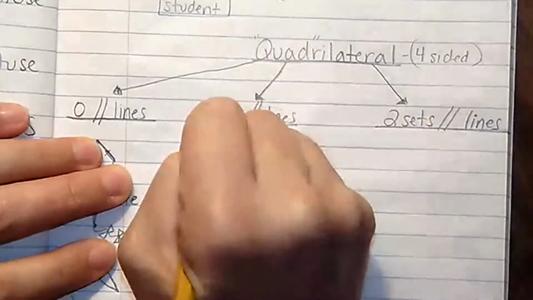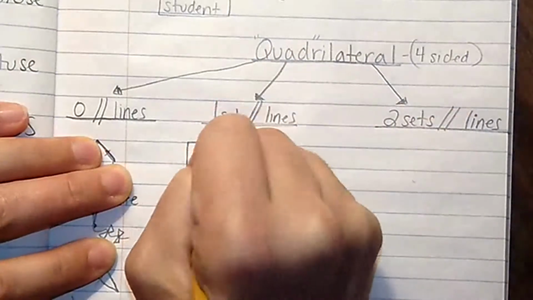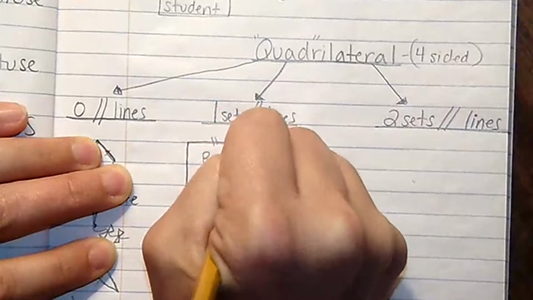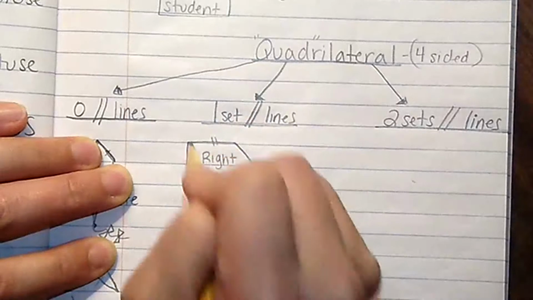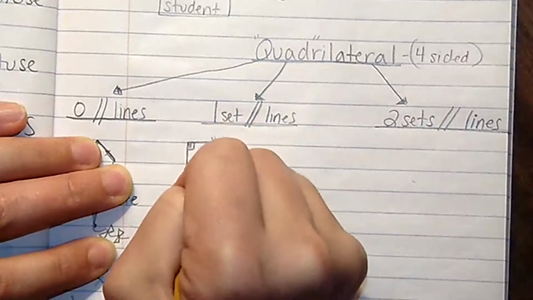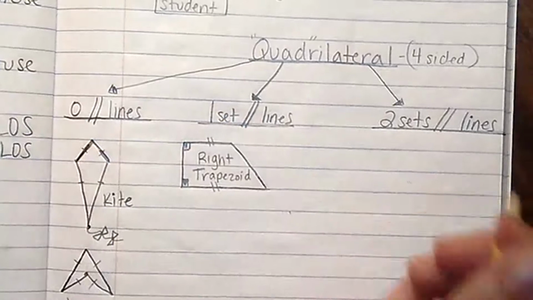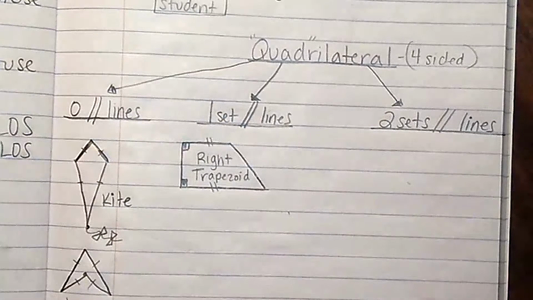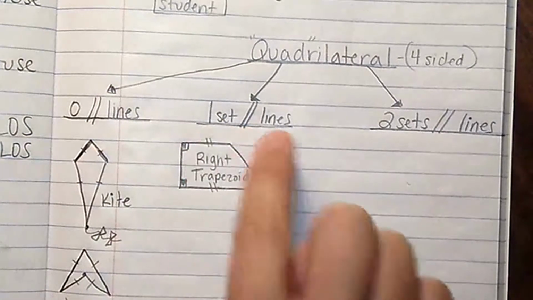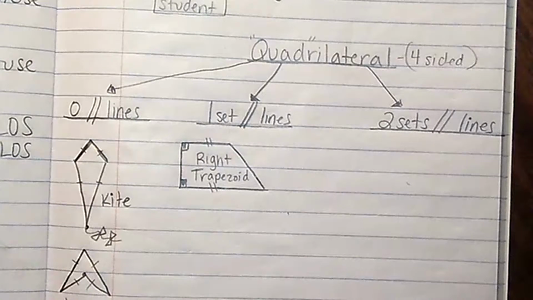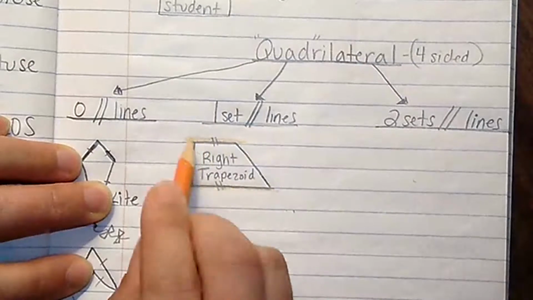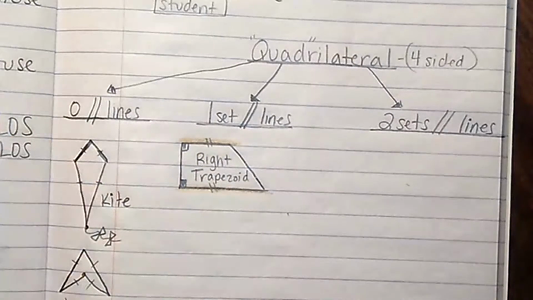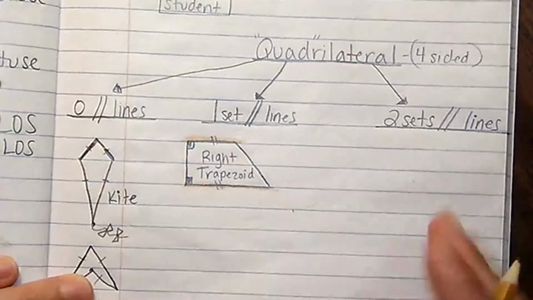This shape is called a right trapezoid. We call it a right trapezoid because it has right angles. Here's a right angle, and there's a right angle. Right angles measure exactly 90 degrees. So sure, this is one kind of trapezoid that has one set of parallel lines. And where are the parallel lines? On the top and on the bottom. They would never touch each other. Parallel lines never meet. All right, our next type of trapezoid is called an isosceles trapezoid.